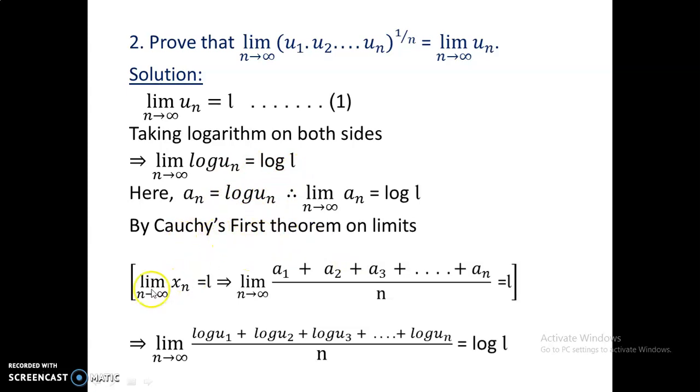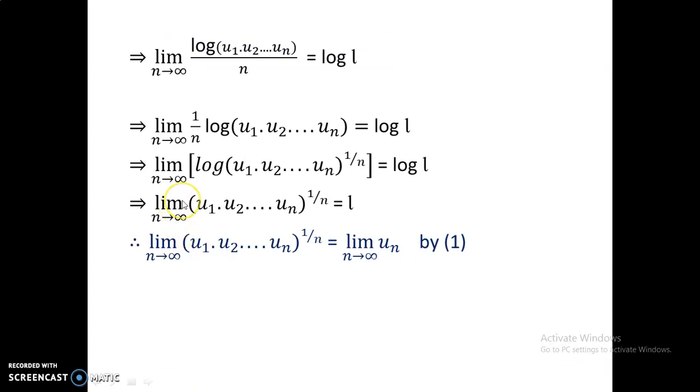So by Cauchy's first theorem on limits, the limit of xn is L as n approaches infinity, where xn is a1 plus a2 and so on plus an by n. As we know, a1, a2 and so on are log u1, log u2, log u3, and as n approaches infinity it is log L. By the logarithm property, we write log of u1 into u2 and so on un by n as n approaches infinity is log L.